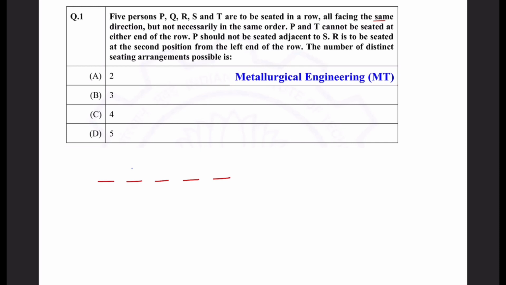As per the question, R is seated at the second position from left. Now for P and T, we have to make sure they do not come at either end. So if you take case 1, I am putting P and T here, right? Now the remaining are Q and S, right? So Q and S can be written in the 2 blank spaces in 2 manners. Either you write QS like this, or you write SQ. So for arranging Q and S, you have 2 options.